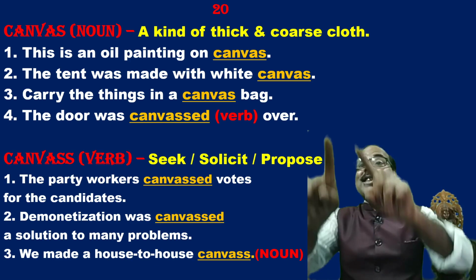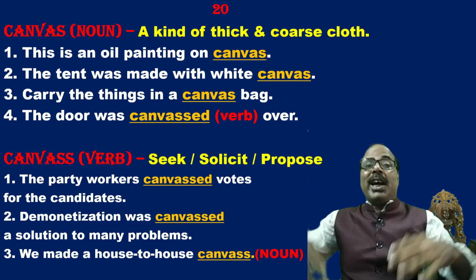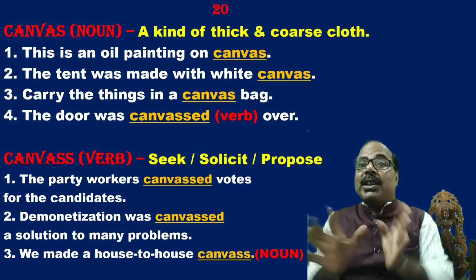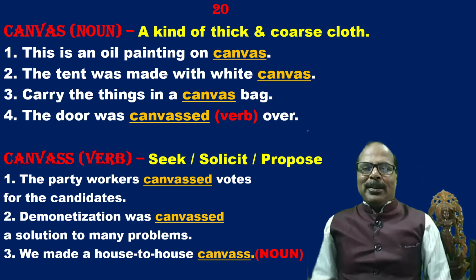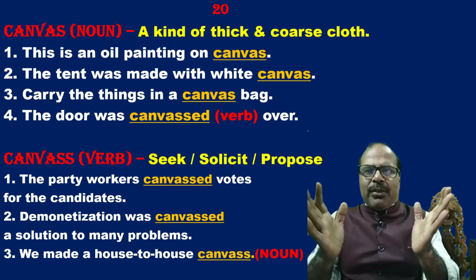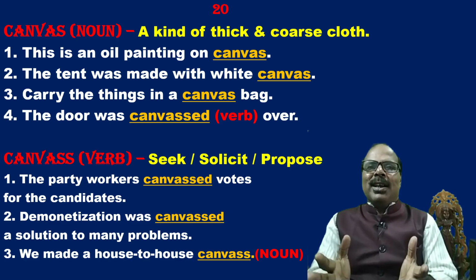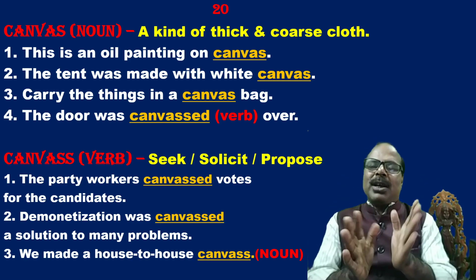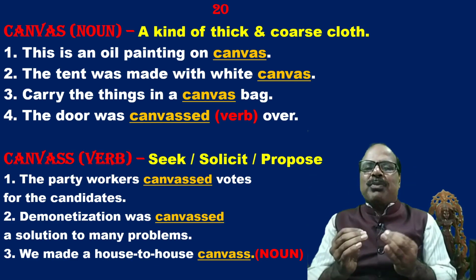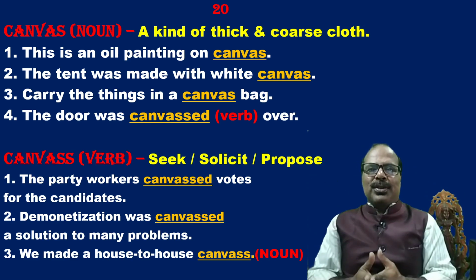The door was canvassed. We canvassed the door over. That means the door was covered with canvas. So, in that case, we can use it as a verb. Now, C-A-N-V-A-S-S, canvass, it is used as a verb. Sometimes it can also be used as a noun. Canvass means seek, solicit, propose.